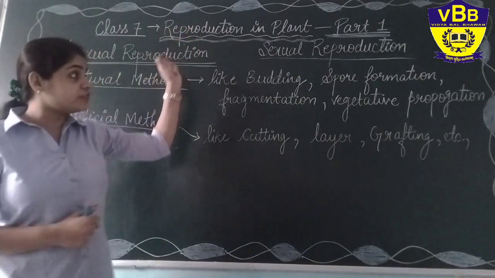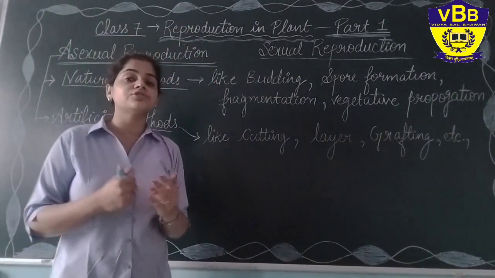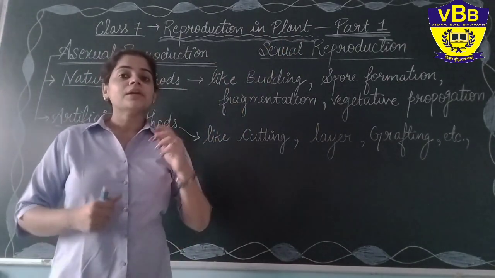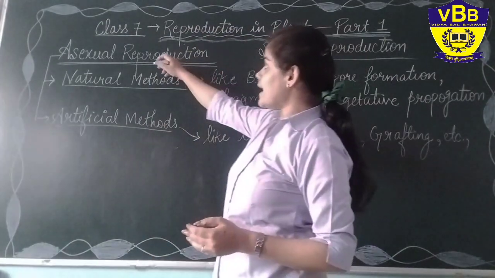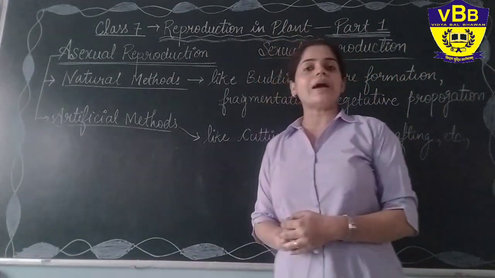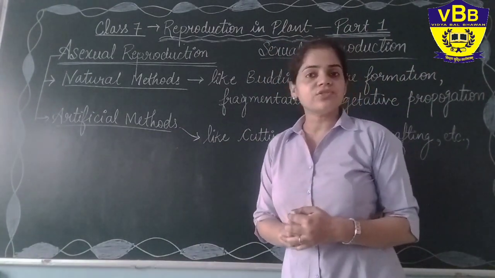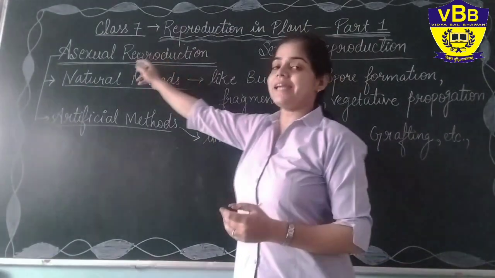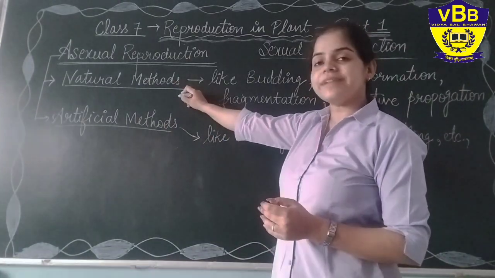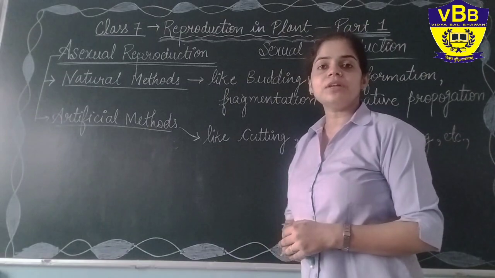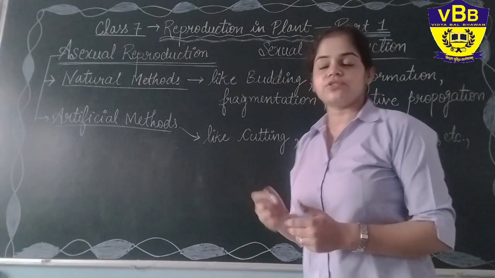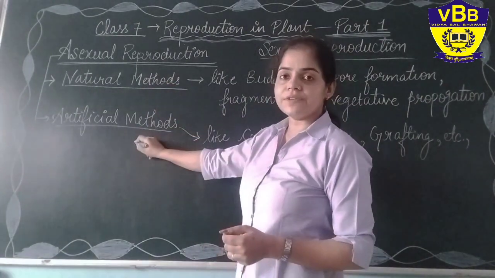Let us see what the different methods of reproduction in plants are, because today we specifically see reproduction in plants only. There are two types, asexual reproduction and sexual reproduction. In this video I am going to teach you asexual reproduction in plants, which has two methods of producing: the natural method and the artificial method.